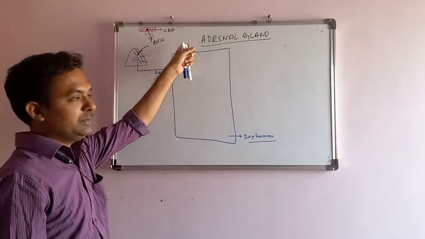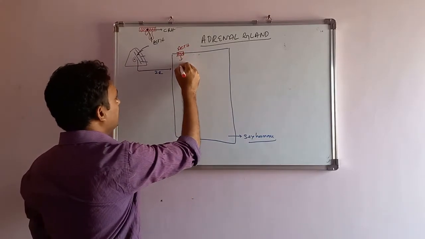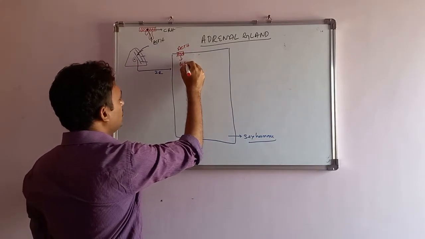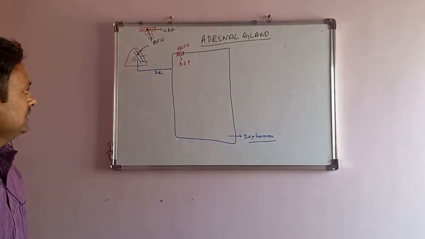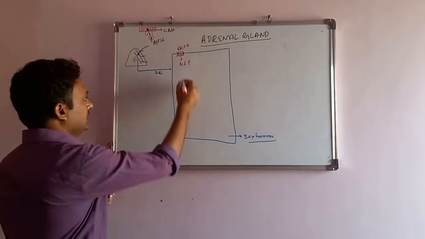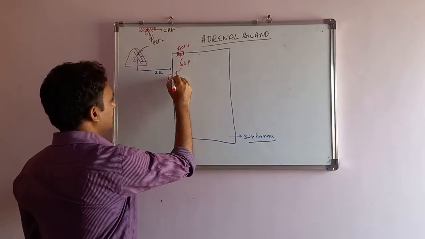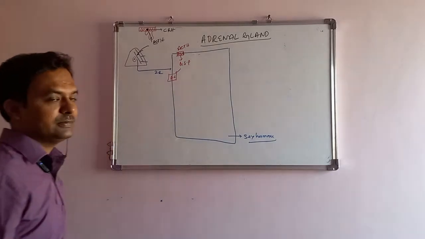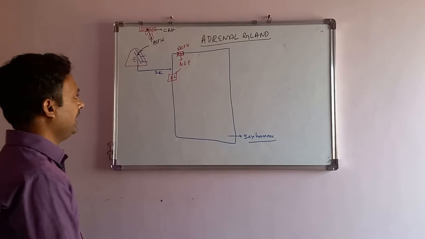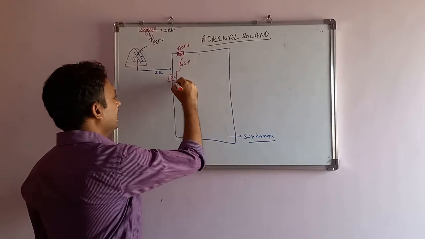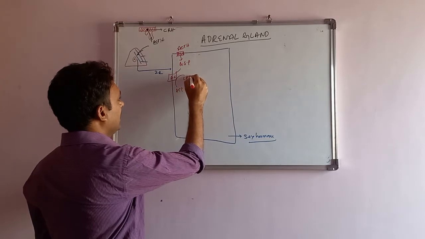It binds to the surface receptor, leading to stimulation of G stimulatory protein. This G stimulatory protein in turn activates the surface enzyme adenyl cyclase, which converts ATP into cyclic AMP.